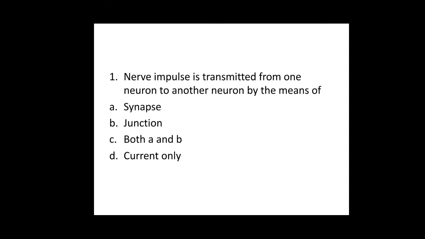The first one: nerve impulse is transmitted from one neuron to another neuron by the means of option A, synapse, option B, junction, option C, both A and B, and option D, current only. So here the answer is option C, that is both A and B, because